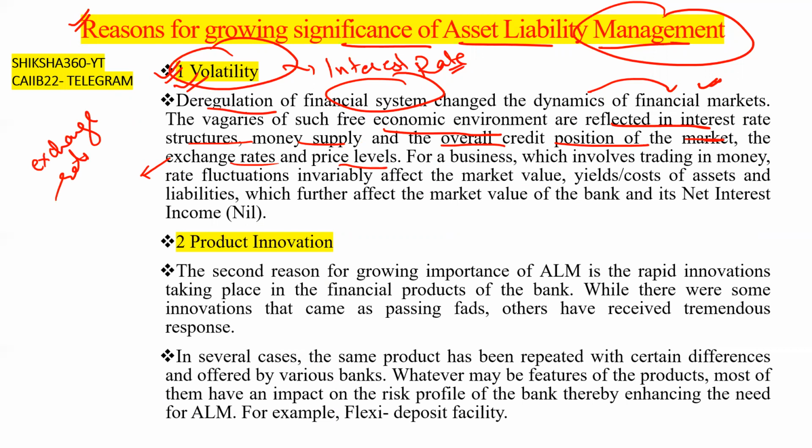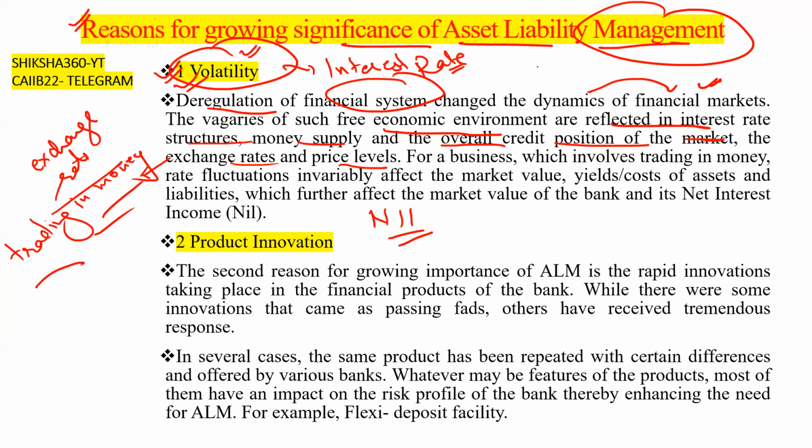For a business which involves trading in money, rate fluctuations invariably affect the market value, yield, and cost of assets and liabilities, which further affect the market value of the bank and its net interest income, NII. Earlier there was not that much fluctuation in the currency rate. Presently there are a lot of fluctuations, within seconds the price changes. That also comes under volatility.